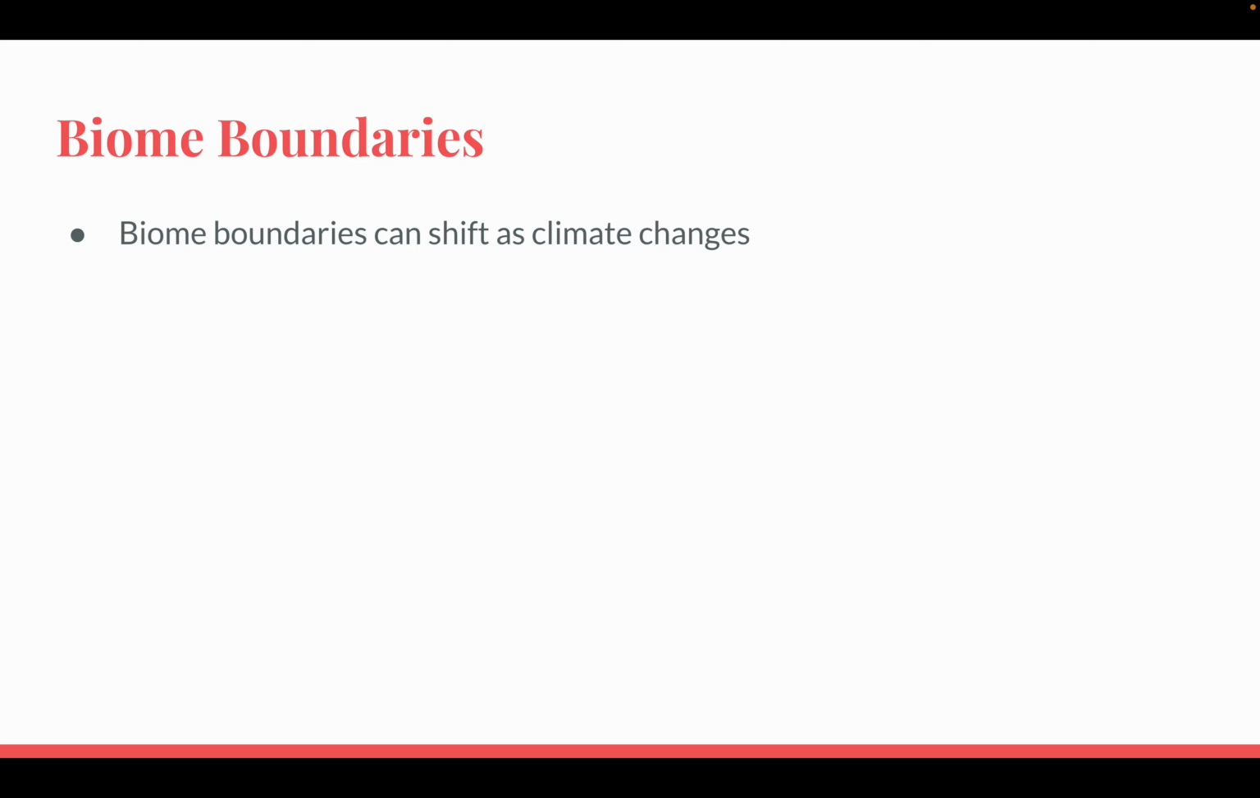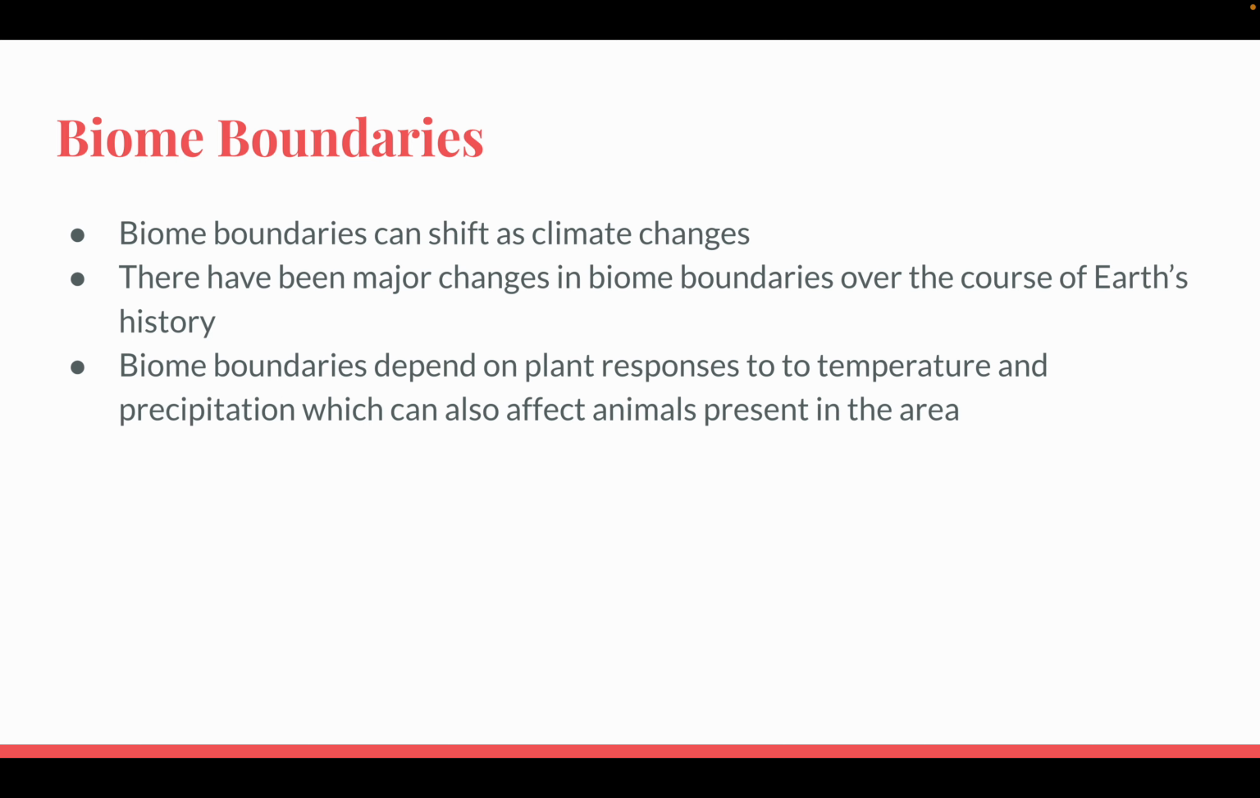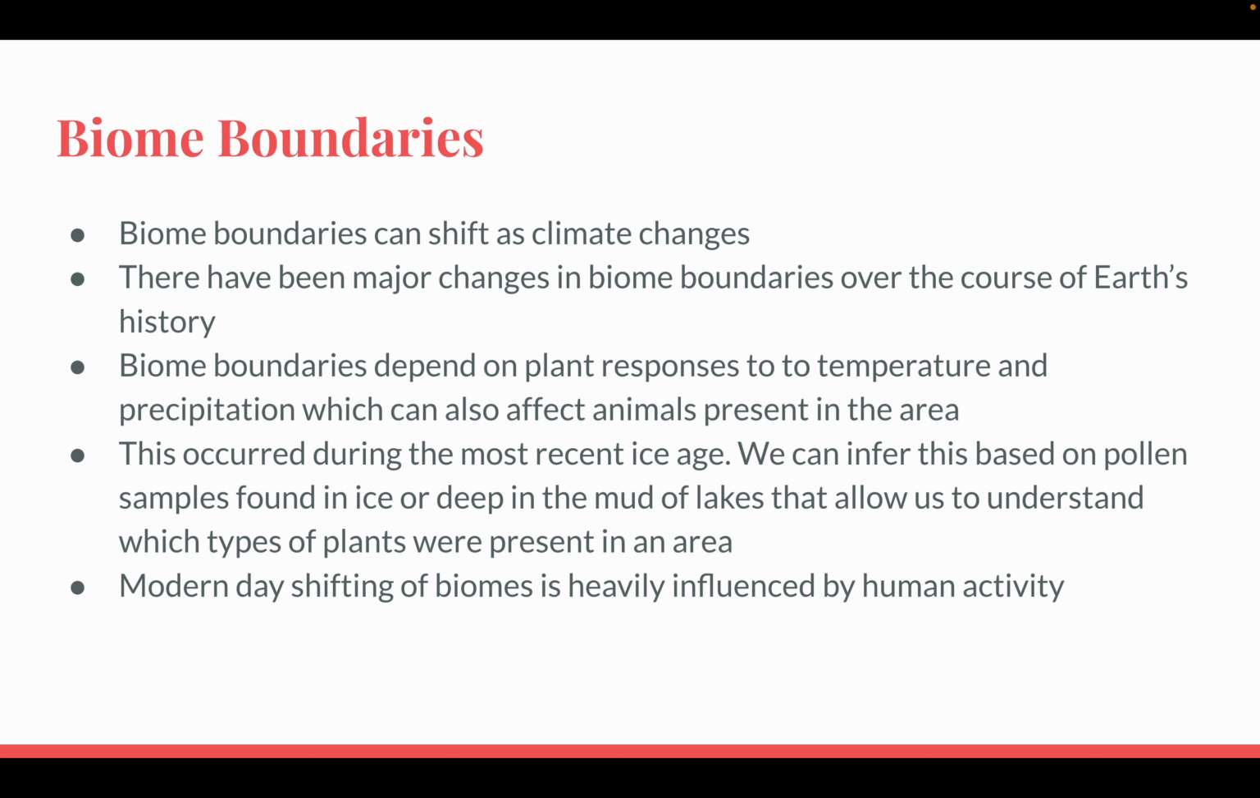Biome boundaries can shift as climate changes. They're not set in stone. There have been many major changes in biome boundaries over the course of Earth's history. Biome boundaries depend on plant responses to the temperature and precipitation, because if the plants are affected, meaning that certain populations increase or decrease, that's going to affect animal life in that area as well. This occurred during our most recent ice age, and we can infer this based on the pollen samples found in ice or deep in the mud of lakes that allows us to understand which type of plants were present in the area at that time.